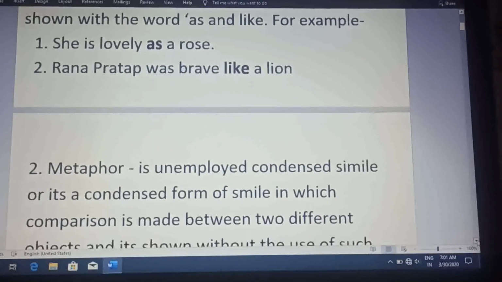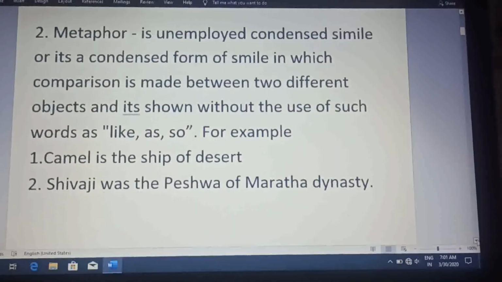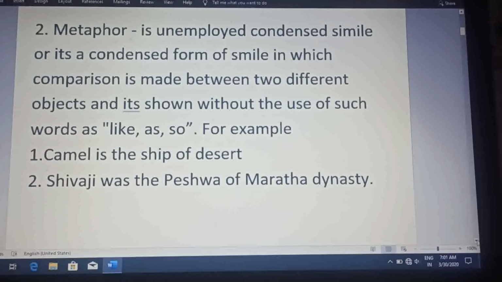So this is simile. In the same way, we come to the second figure of speech, and that is metaphor. Metaphor is a condensed form of simile in which comparison is made between two different objects, and it is shown without the use of words such as like, as, so.